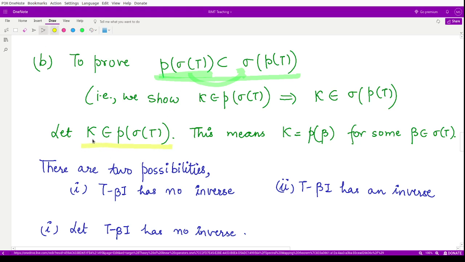That means it could be written as some polynomial of this kind, P of beta, where beta is coming from sigma of T, according to the definition for this set.